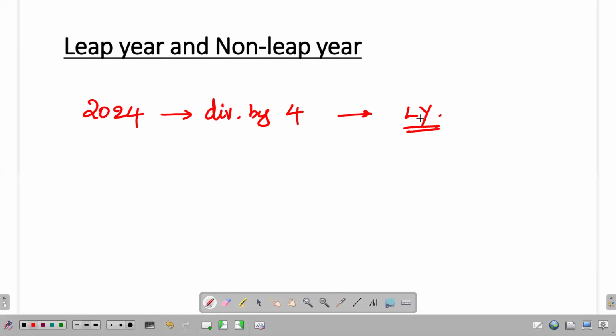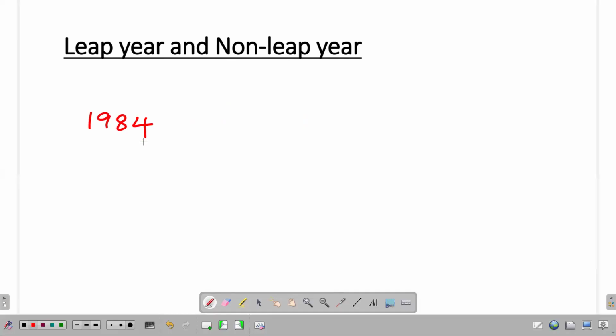Similarly, 2028, 2032, 2036, 2040, all those numbers under consideration, they are divisible by 4. So all those years under consideration, they all will be leap years, right? So when I'm considering an year, say 1984, I see that 84, it is divisible by 4. So 1984, it's a leap year.